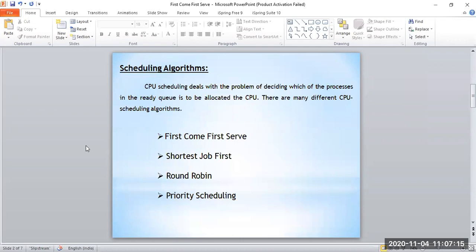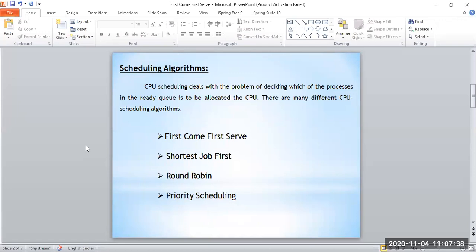Okay, let me read out this definition. CPU scheduling deals with the problem of deciding which of the processes in the ready queue is to be allocated to the CPU. There are many different CPU scheduling algorithms, like you are seeing here: first come, first serve, shortest job first, round robin, and priority scheduling.